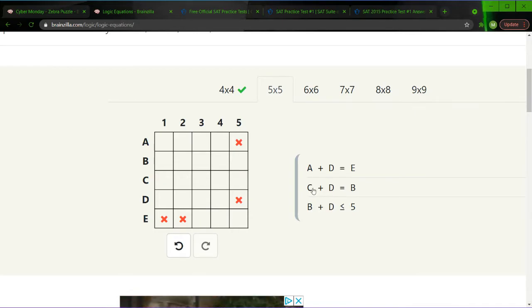Furthermore, we can apply this logic to c plus d is equal to b. So we know c can't be 5, and we know d can't be 5. And considering we could do the same thing we did with d, where basically... what was it? Oh wait, why did I do that with d? My apologies. I misread it as c plus e is equal to b, which is incorrect.